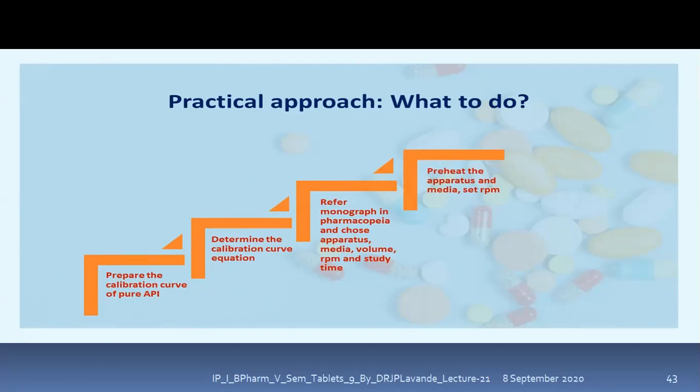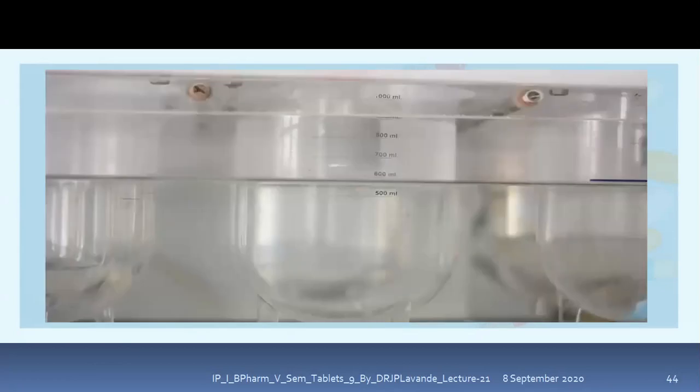After that, we need to go for the process of dissolution. It is not like you have to add the tablet and then start heating. No, it is not like that. It should be preheated, that means the 37 or the required temperature is already set, isn't it? Are you getting my point? So you can see the picture shown for the dissolution test apparatus. We will go through a small video which will explain how the process is to be carried out.